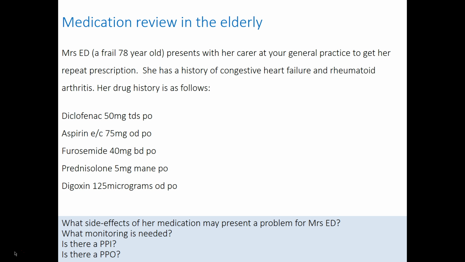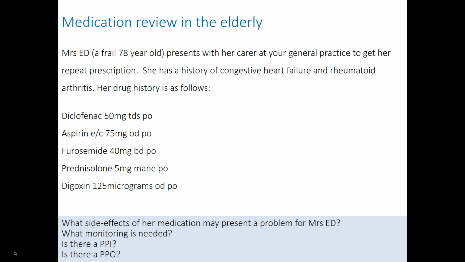Let's look at a medication review for an elderly person. You may remember from our medication review class, as well as looking at the drugs that are here and the doses and the appropriateness of them, you should also consider the drugs that are not present and maybe should be present. So this lady is a frail 78-year-old who presents with her carer to your clinic to get a repeat prescription.